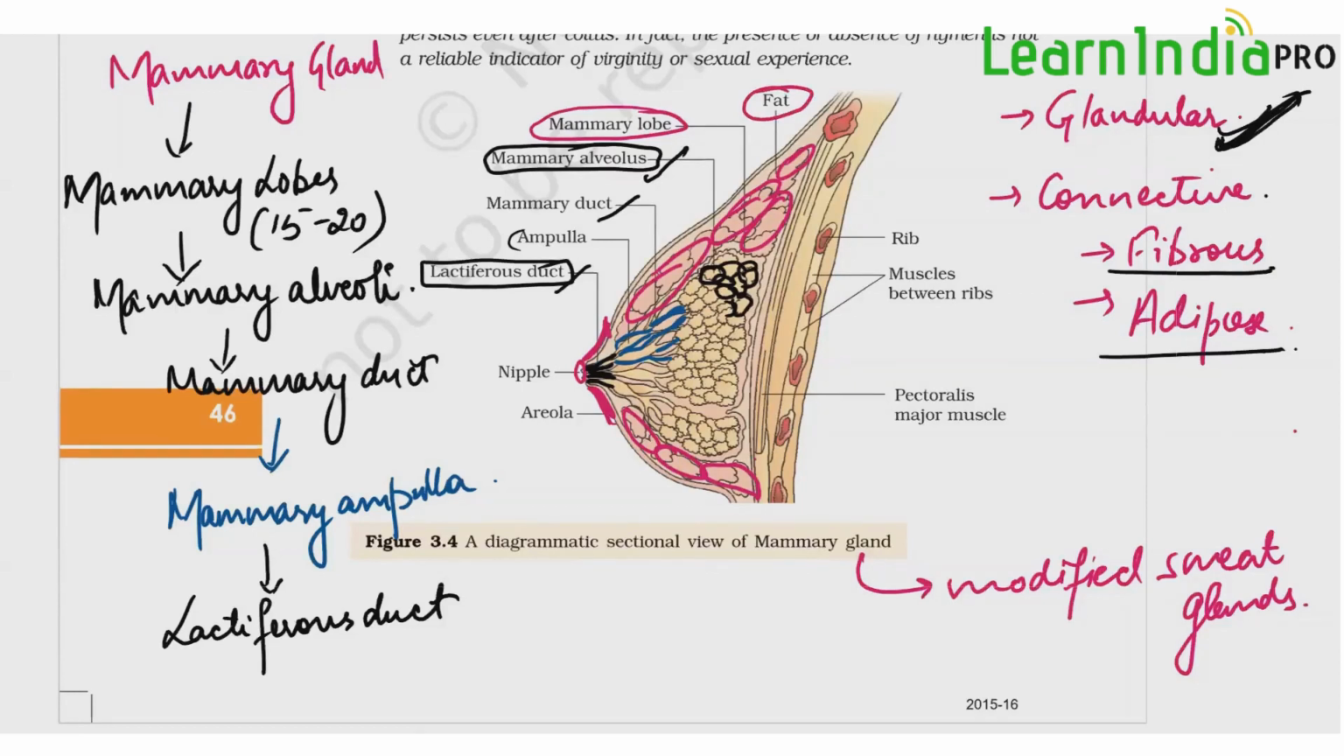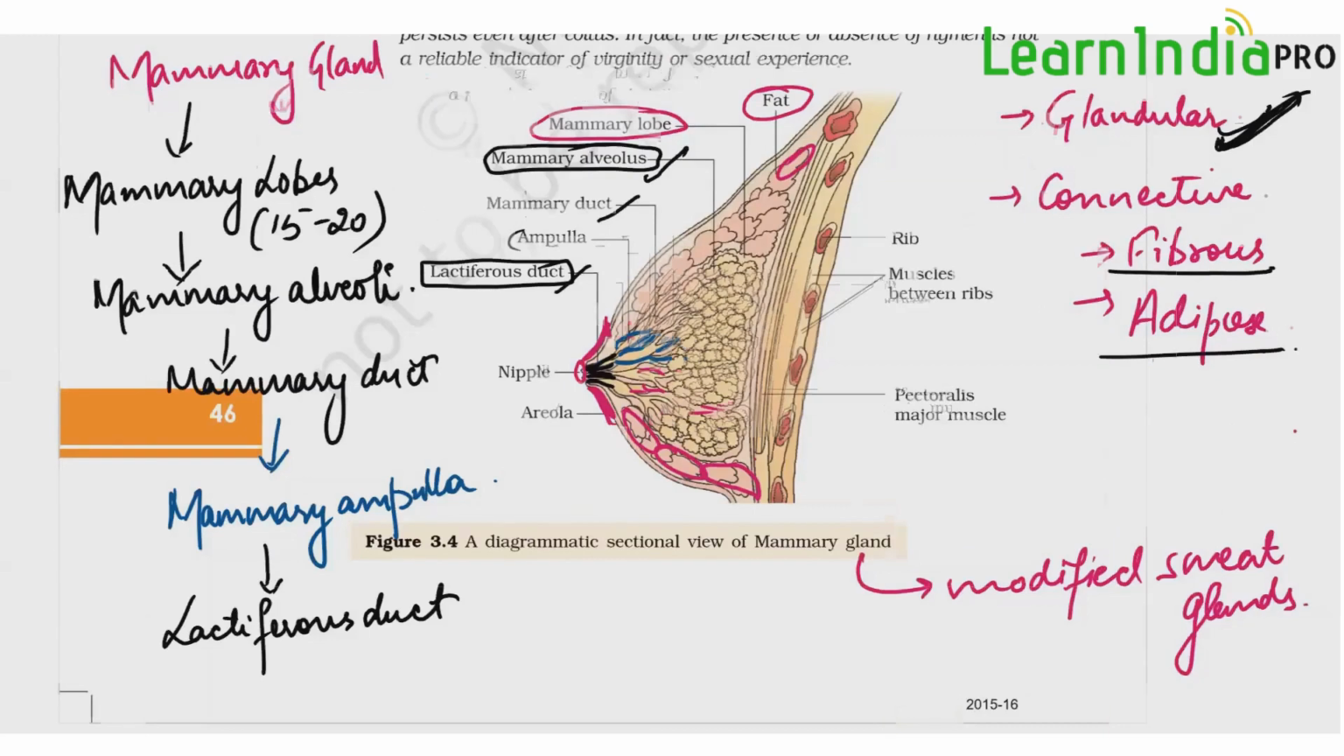Okay, next is fibrous tissue. Fibrous tissue supports. Now fibrous tissue is present in the middle where it supports the collection. Okay, it allows everything to remain together. It supports the alveoli and the ducts to remain together.